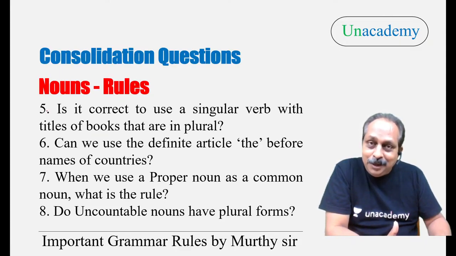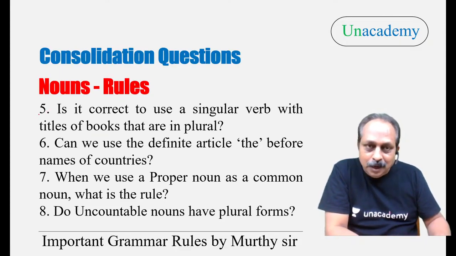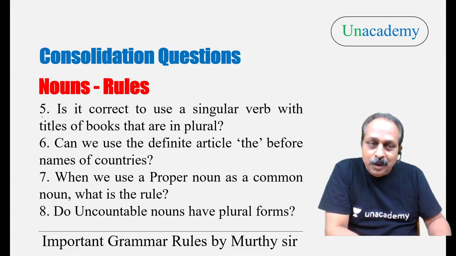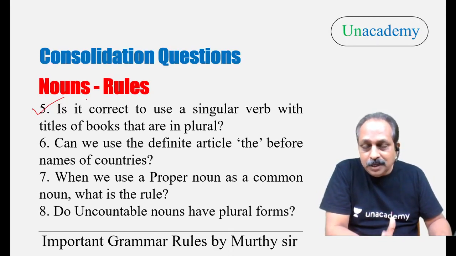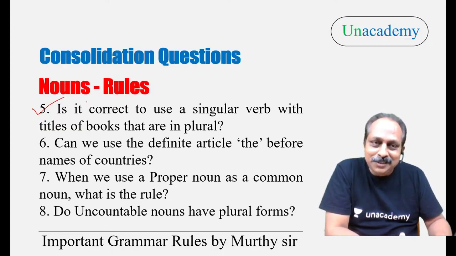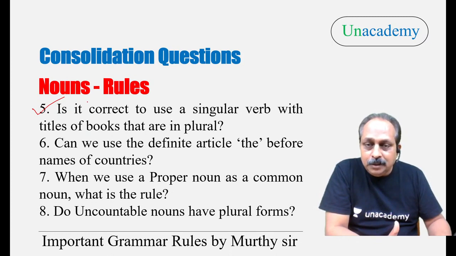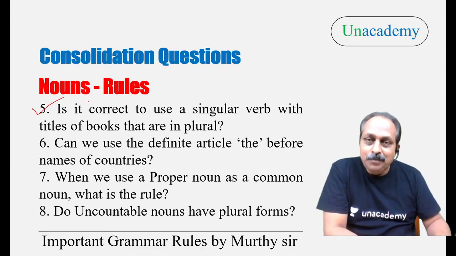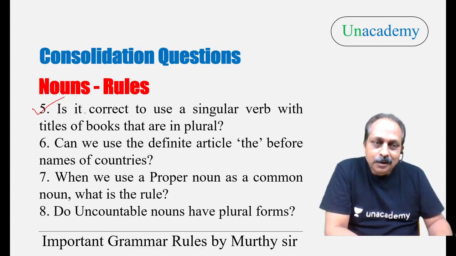Is it correct to use a singular verb with titles of books that are in plural? Yes, sir. Perfect. Examples: Arabian Nights is a very popular book. Arabian Nights, plural title. We use a singular verb. That's very good. Now, question number six. Can we use the definite article the before names of countries? The Musketeers, Three Musketeers. Very good. The Three Musketeers.